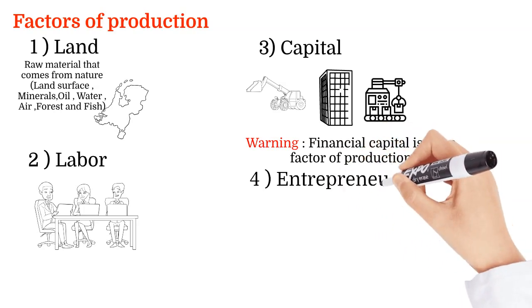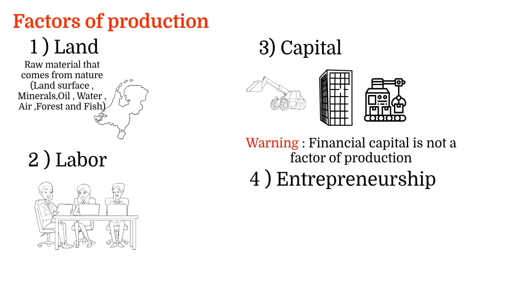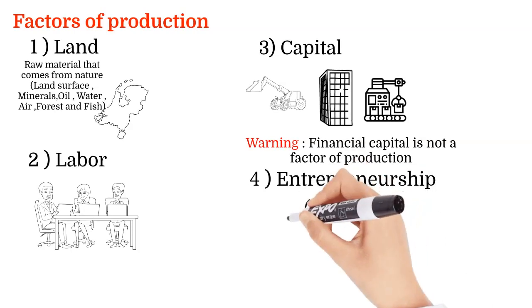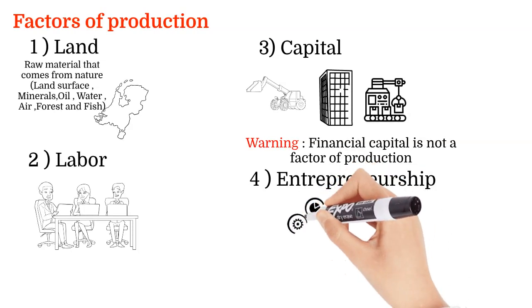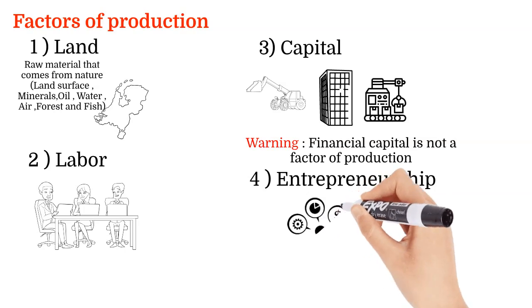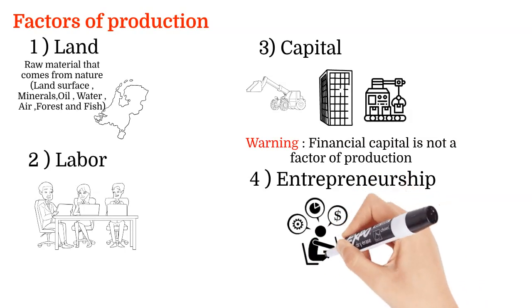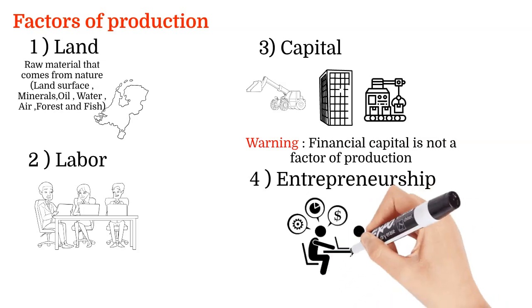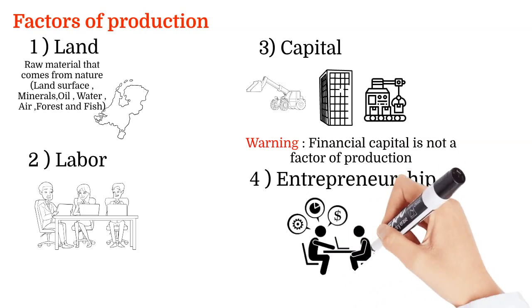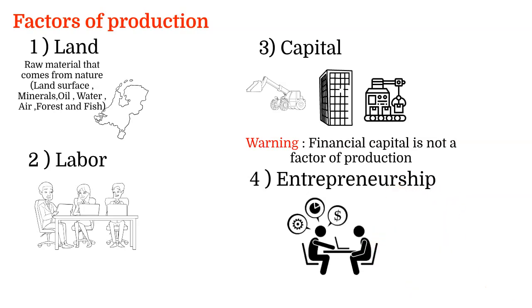The human resources that organize labor, land, and capital are called entrepreneurship. It combines all other factors of production and converts them into products and services. Those people, I mean entrepreneurs, develop new ideas about what and how to produce. They make business decisions and so on.